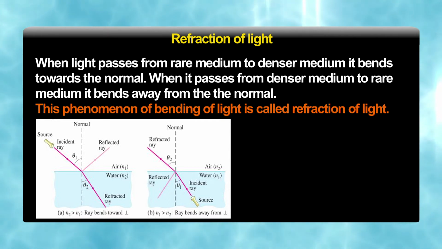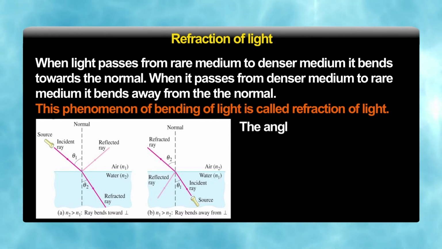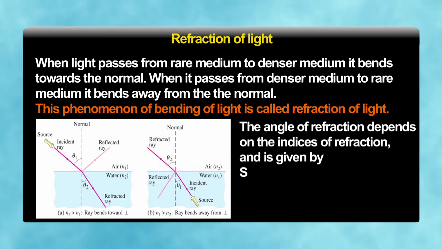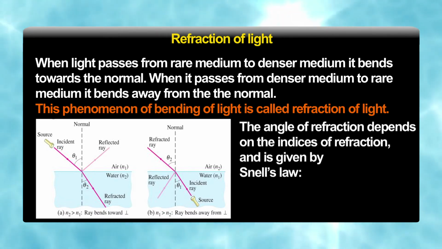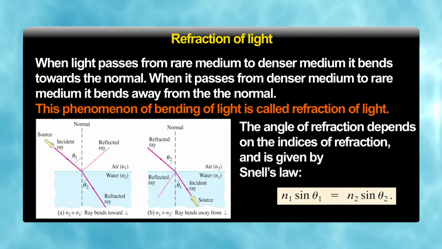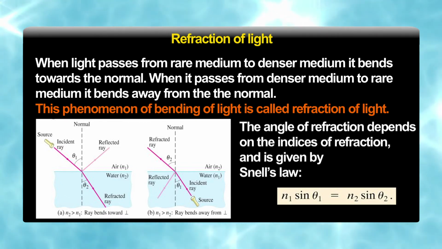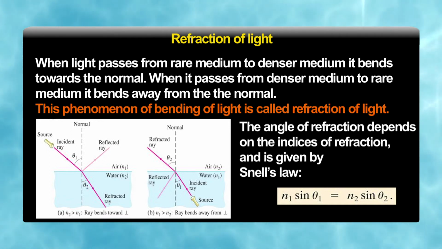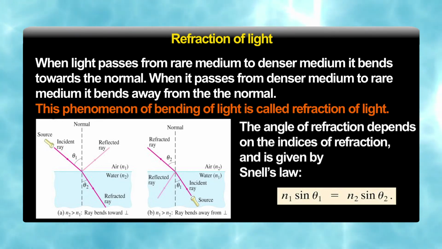So, Snell's law says that the angle of refraction depends on the indices of refraction, that is n1 sin theta 1 is equal to n2 sin theta 2. What are n1 and n2? n1 and n2 are the refractive indices. Refractive index is the property of a medium. We have seen that a rarer medium and a denser medium will have different refractive indices, and it will be the ratio of the velocity.